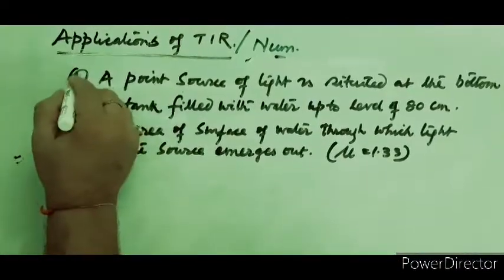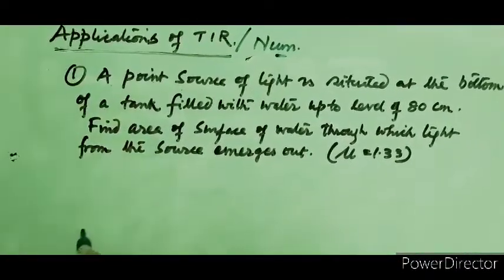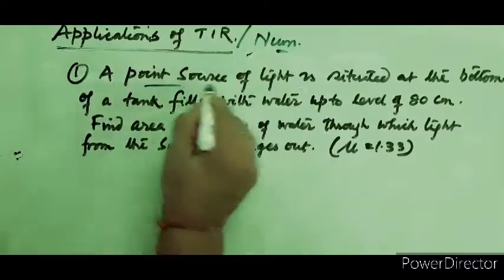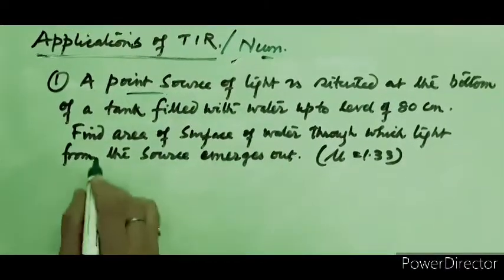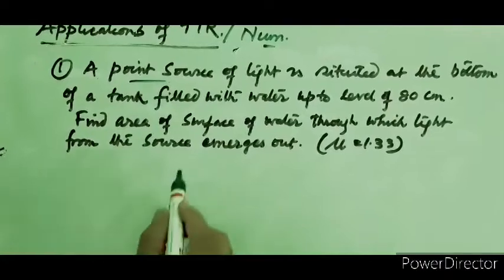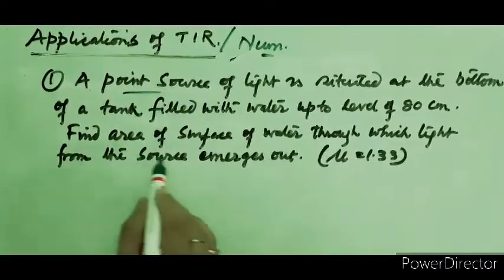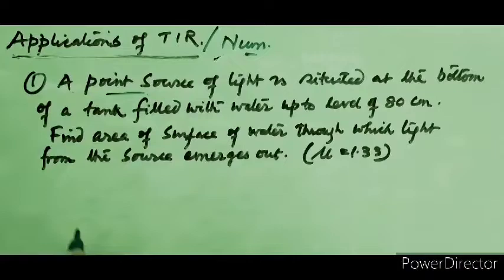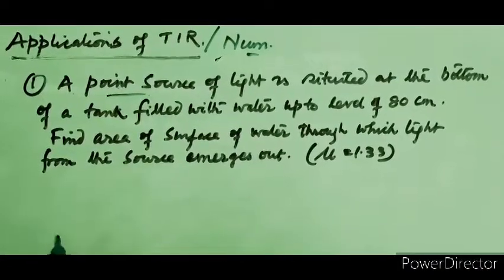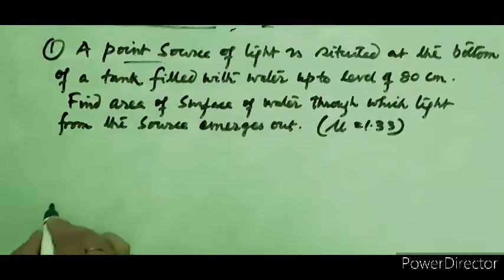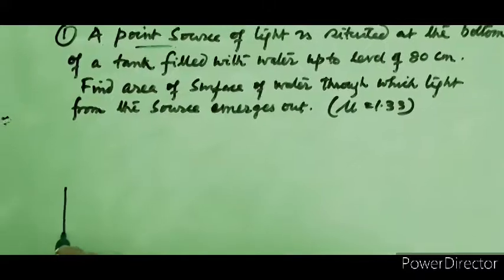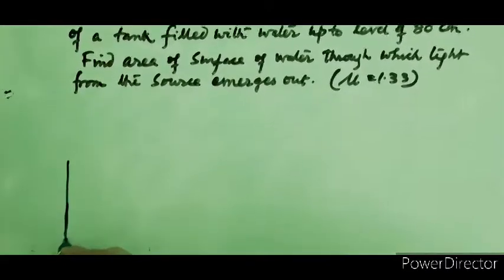Now, one very standard numerical is there of the total internal reflection. A point source of light is situated at the bottom of a tank filled with water up to the level of 30 centimeter. Find the area of the surface of water through which the light from the source emerges out. Now what is the question given? That's an interesting and important question, several times asked in the board exam.